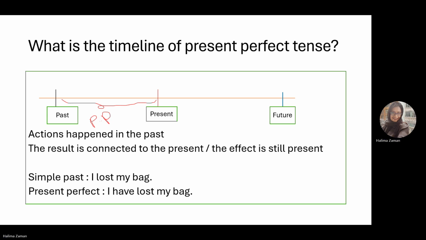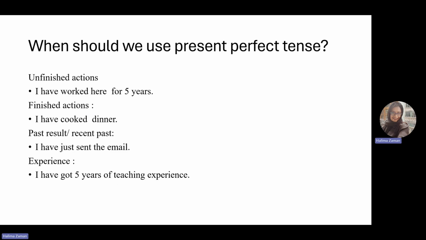But if I say I have lost my bag, it means I have lost my bag recently and I haven't found it. It's true for present also. I have lost my bag at some point in the past and it's still present. So here's the difference between simple past and present perfect tense. Let's have a look at when we should use present perfect tense.